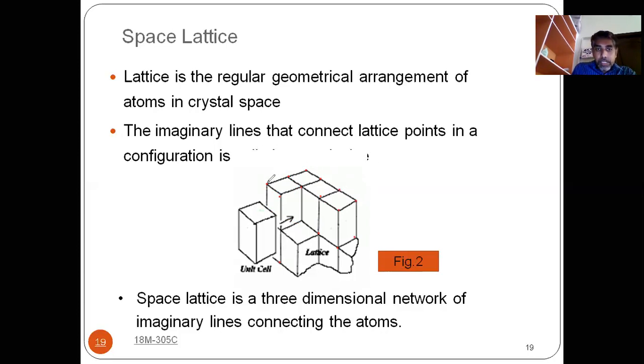And if you join these lattice points, you are getting a structure. So if you see here, from here to here, you are getting, and from here to here you are getting.